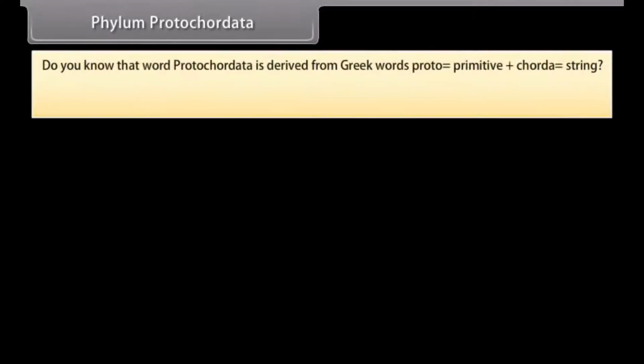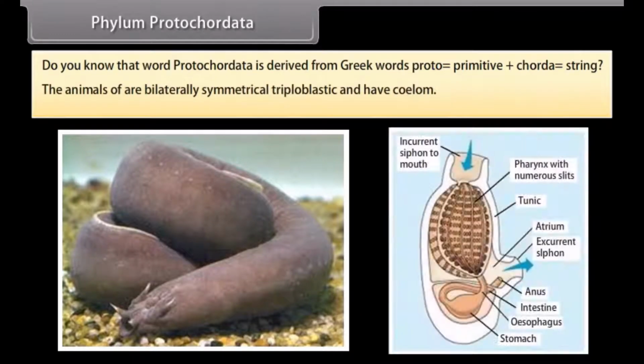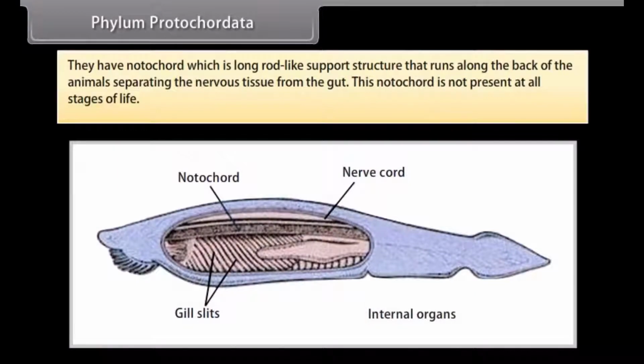Phylum Protochordata. Do you know that the word Protochordata is derived from Greek words proto, which is primitive, plus chorda, which is string? The animals are bilaterally symmetrical, triploblastic, and have coelom. They have notochord, which is a long rod-like support structure that runs along the back of the animals, separating the nervous tissue from the gut.